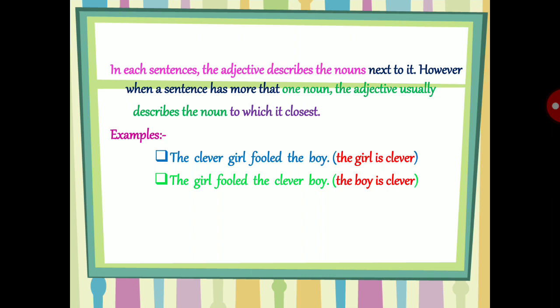Here it is describing the boy. How is the boy? The boy is clever. It tells us that when there is more than one noun in a sentence, you can easily identify the adjective because it always describes the noun which is very close to it.